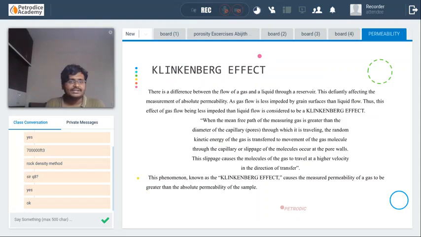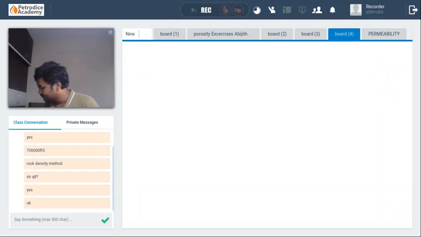Okay, the next concept is Klinkenberg effect, guys. Before starting it, let us briefly discuss what we have discussed in the previous class. Okay, let us briefly discuss the things that we have discussed in the previous class. Okay, the first one is permeability.